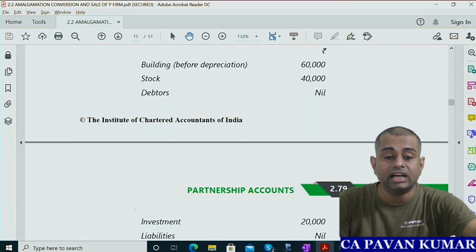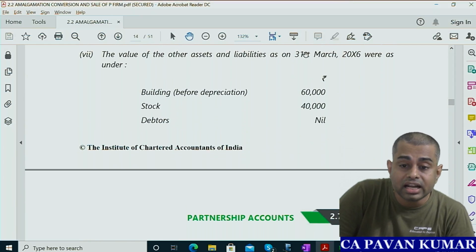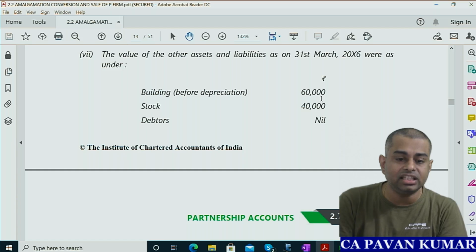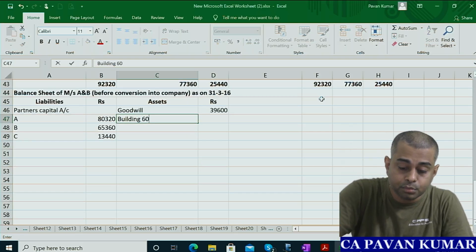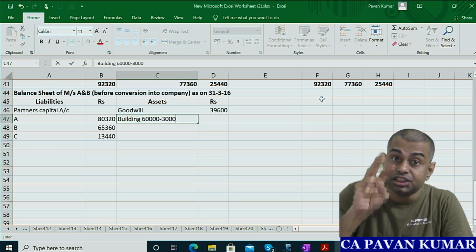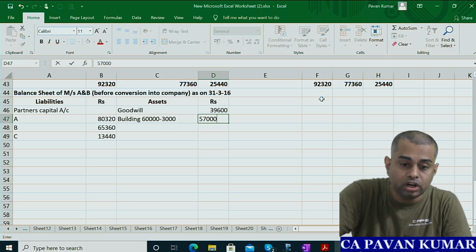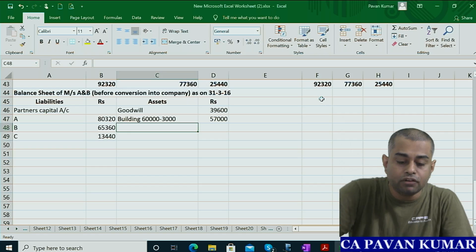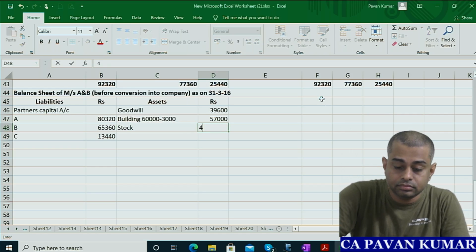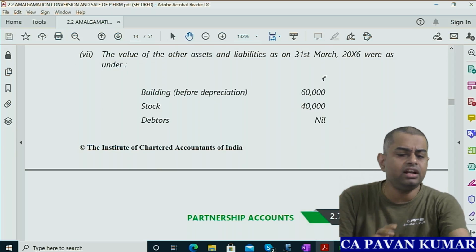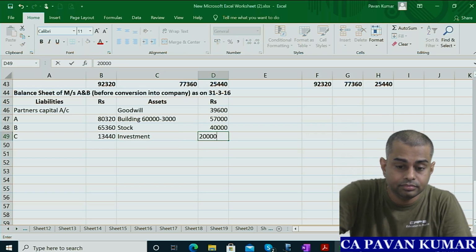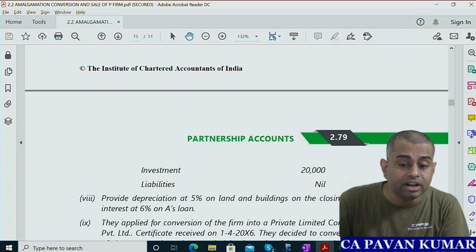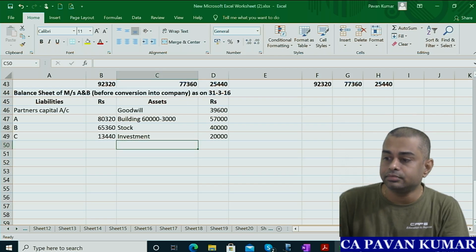The closing balance of other assets and liabilities. So on 31st March 2016, other assets and liabilities is given. Building before depreciation 60,000. But do you remember we charged depreciation 3,000? So building will be 57,000 only. Then stock 40,000. Then debtors 0 they have given. I don't need to consider it. Investment 20,000 is given. Then liabilities 0 is given. So I don't need to write any liability.